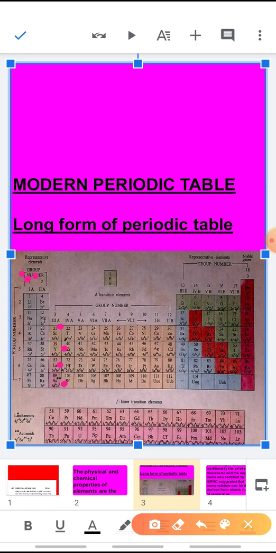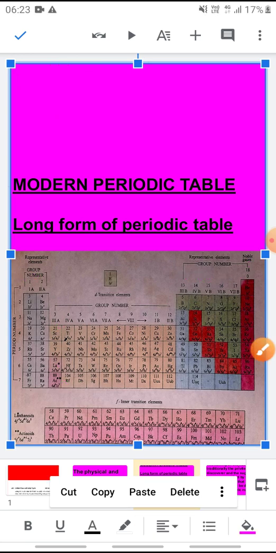Similarly, coming to this side, the 13th group, 14th, 15th, 16th, 17 and 18. So a total of how many vertical columns are there? 18 vertical columns, and these 18 vertical columns are called the groups. So there are 7 periods and 18 groups in the modern periodic table.